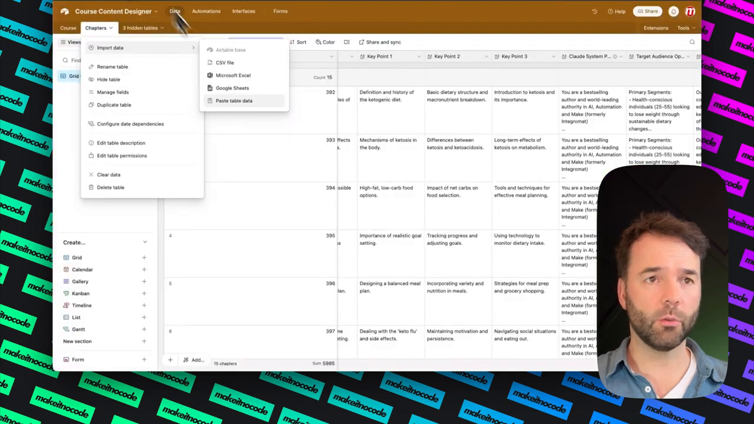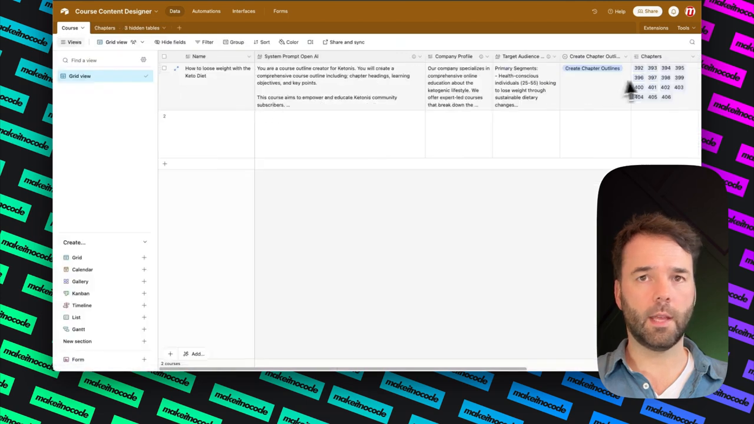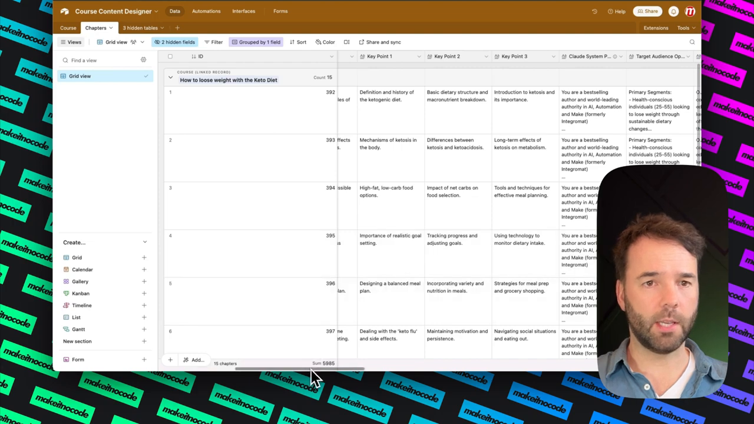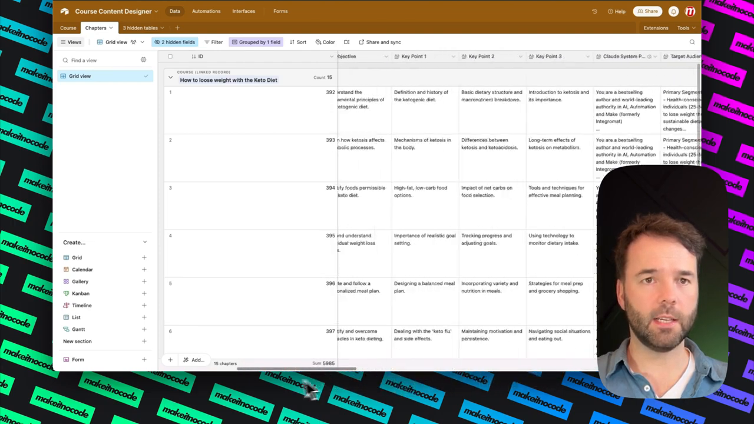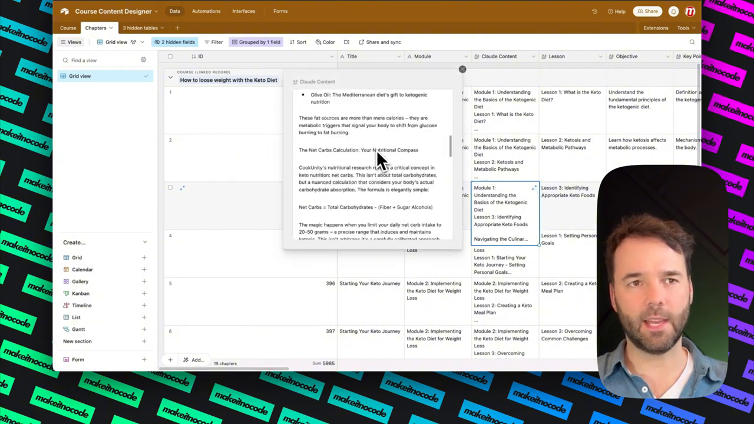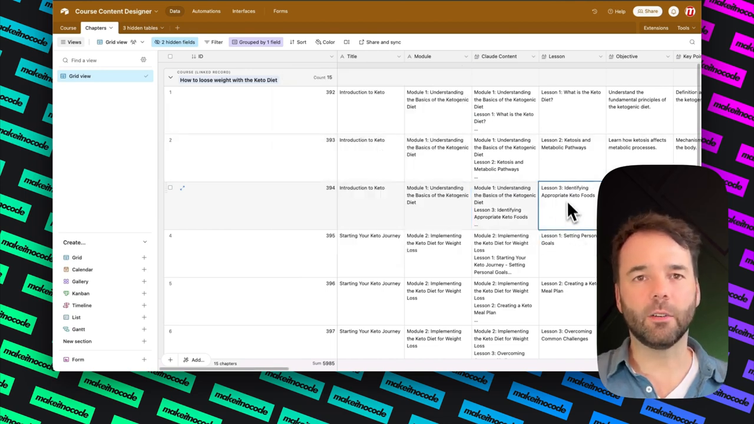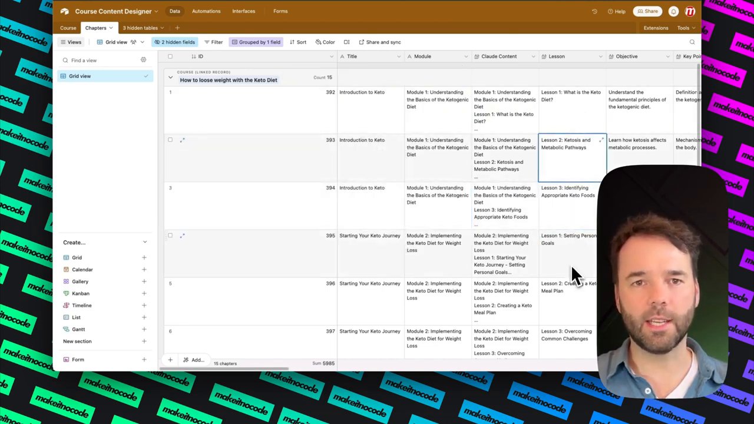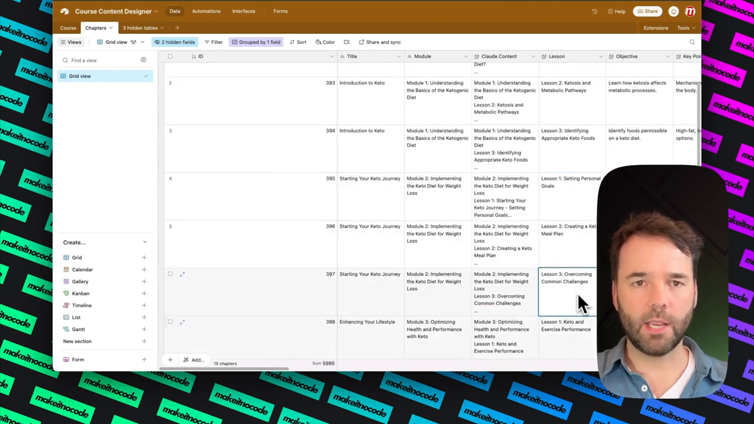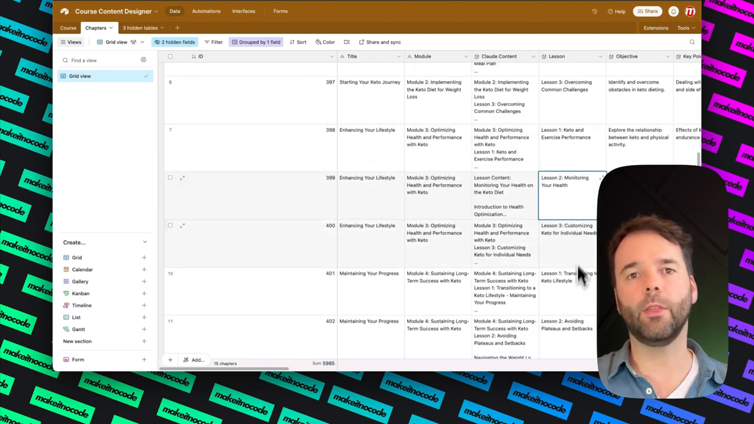So we have our original Airtable that has actually created all the chapters for me, as the outcome is looking like this right now. This may not look like a lot of content, but within here there is loads of content. It's got lesson 1, lesson 2, lesson 3, setting personal goals, creating a keto meal plan, overcoming common challenges, keto exercises, performance, monitoring your health.